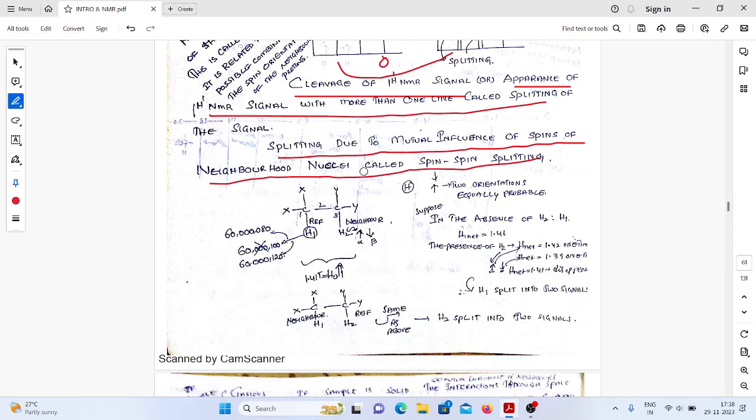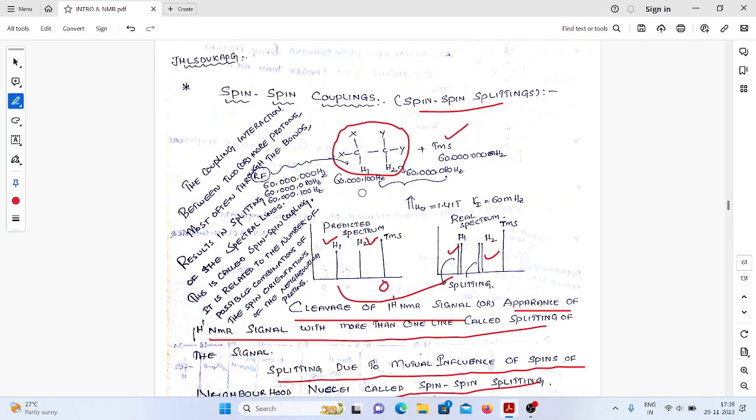The concept is very simple. Try to understand it in a simple manner. Okay? Assume that the H1 proton precessional frequency is 60,000,000 Hz. Here we have assumed that H1 precessional frequency is 60,000,000 Hz. We are expecting that, right? Then see the reality.